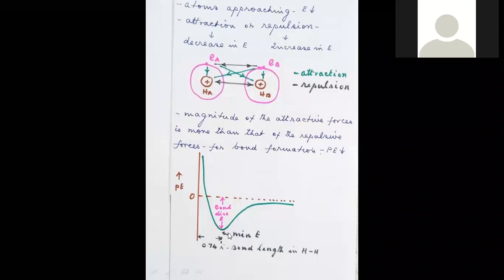The bond length is 0.74 angstrom for hydrogen. This negative energy is called bond dissociation energy. It is the energy which is released for the bond formation. If you supply the same amount of energy, the same bond can be dissociated.